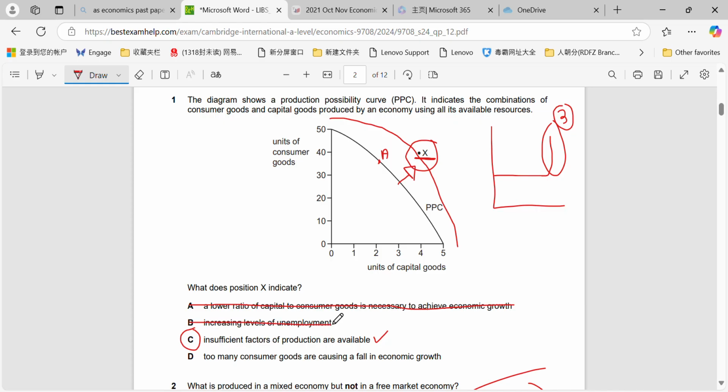Increasing levels of unemployment would be moving from, for example, point A to point B. It would be moving from being efficient to inefficient, and therefore in the Keynesian curve we would move to stage 2 or stage 1 here, which is where we have more spare capacity available in the economy, and too many consumer goods are causing a fall in economic growth. Again, that's nothing to do with point X being outside of the curve.